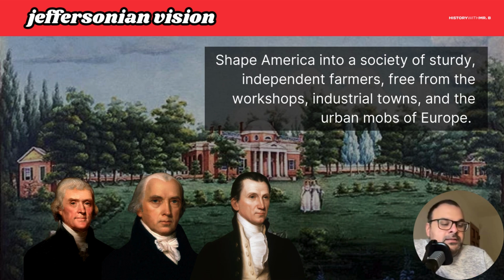Right? These three men, the Democratic Republican Party, what is the vision that Thomas Jefferson and these Democratic Republicans want to create? And the ultimate goal for them is to shape America into a society of sturdy, independent farmers who are free from workshops, free from the industrial towns, free from the urban mobs of Europe. Remember, here America is still sort of trying to build itself into a new country. This is only about 25-ish years since the revolution.